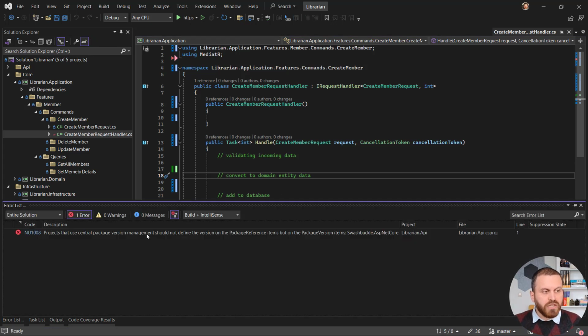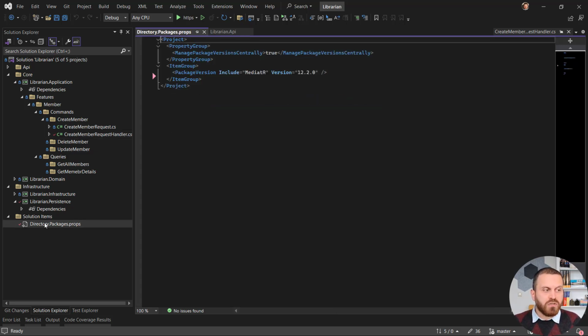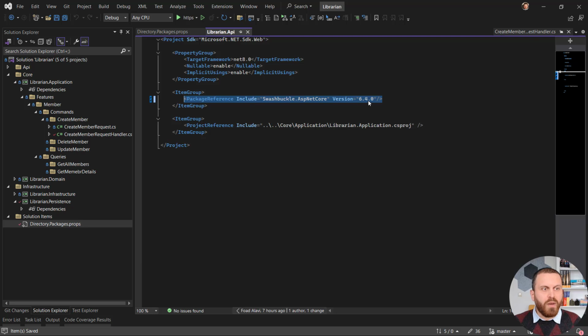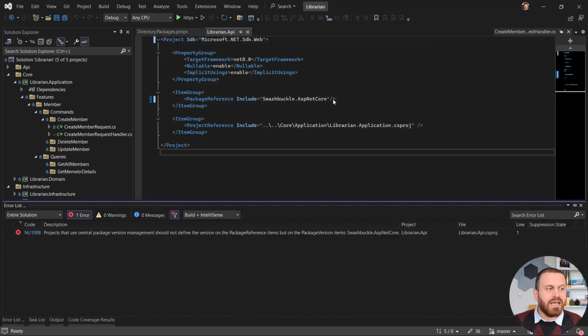Let me build my application. As you can see, it is showing an error and it says that you are using one package in the librarian.api, but this package has a version. For resolving it, you need to copy this package reference, go back to the directory packages and paste it here. And you need to replace the package reference with package version. Let me format it, save it, go back here to my librarian.api and get rid of this version. Now, if I build my project again, you will see that there is no error.